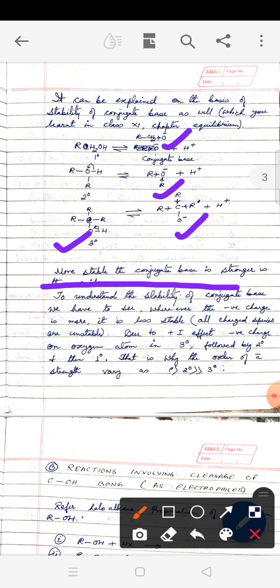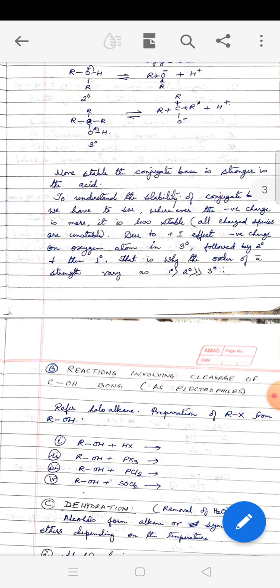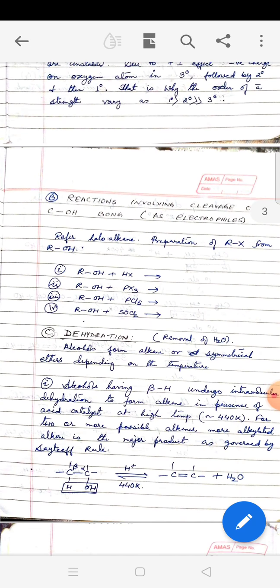More stable the conjugate base is, stronger is the acid. Conjugate base is this, acid is this. Conjugate base here is this and acid is this. So both the factors, inductive effect and stability of conjugate base, prove that primary alcohol is the strongest acid and tertiary is minimum.